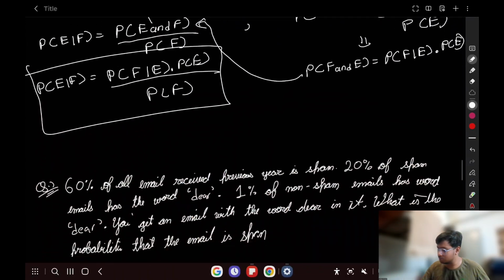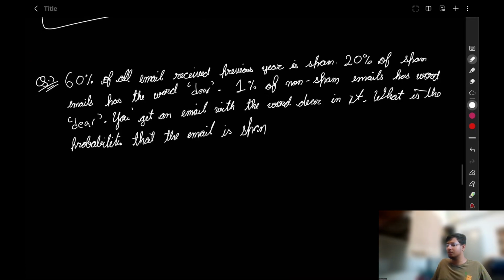Now we have come to the Bayes theorem. Now let's solve its question. But before solving, I am again going to say, pause this lecture, at least try to attempt this question, and after attempting, resume this lecture. I hope you have paused this lecture and at least read the first part of this question on your own. So now let's read the question ourselves.